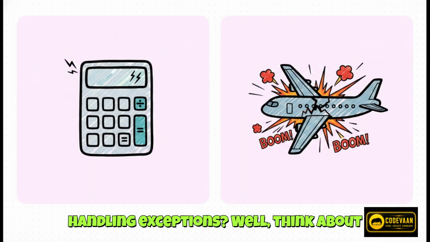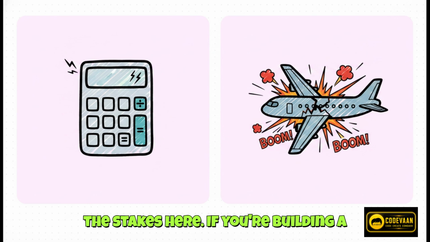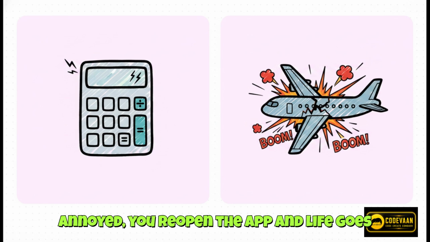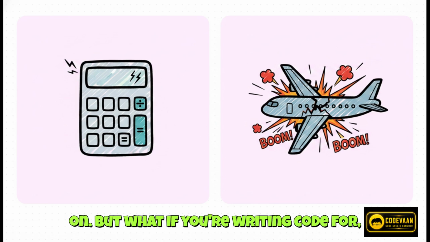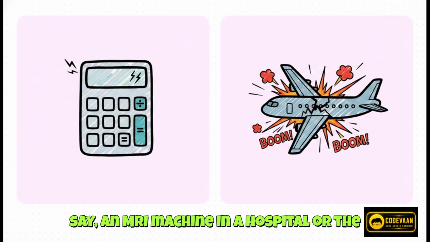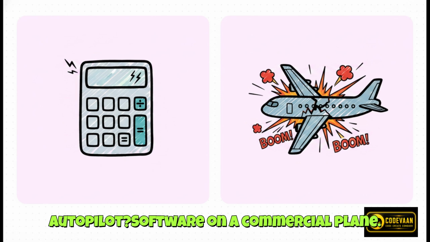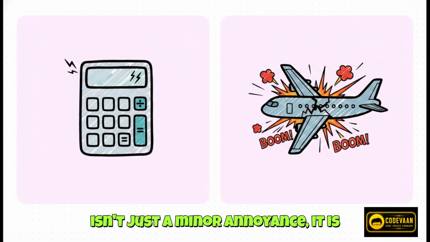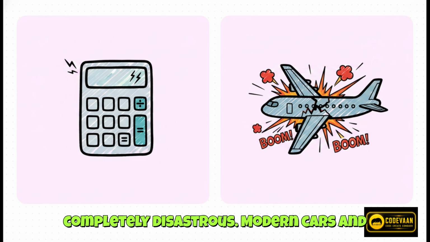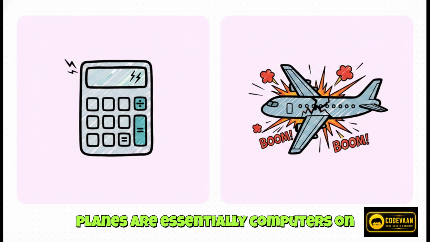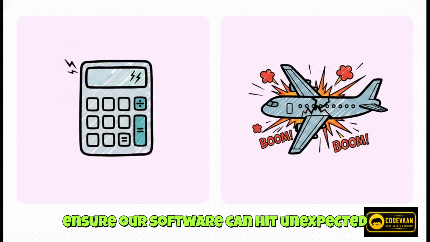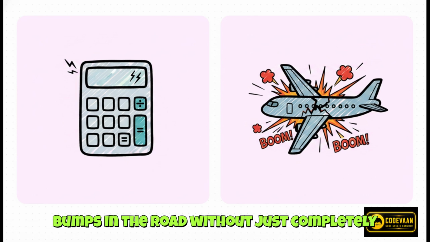Why do we even care about handling exceptions? Well, think about the stakes here. If you're building a simple calculator app and it crashes, whatever, right? It's low stakes. You're annoyed, you reopen the app, and life goes on. But what if you're writing code for, say, an MRI machine in a hospital, or the autopilot software on a commercial plane? Those are incredibly high-stakes, mission-critical environments. A crash there isn't just a minor annoyance, it is completely disastrous. Modern cars and planes are essentially computers on wheels and wings. We absolutely have to ensure our software can hit unexpected bumps in the road without just completely shutting down.